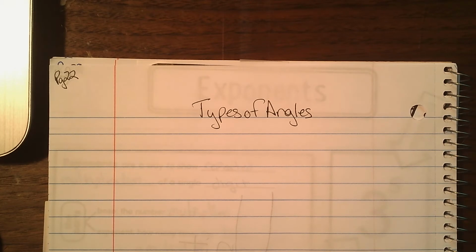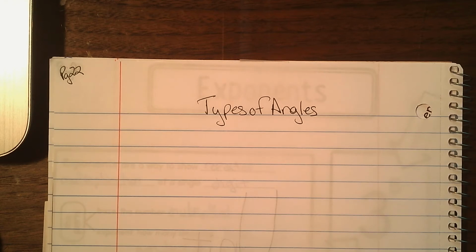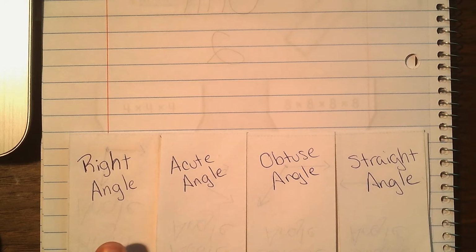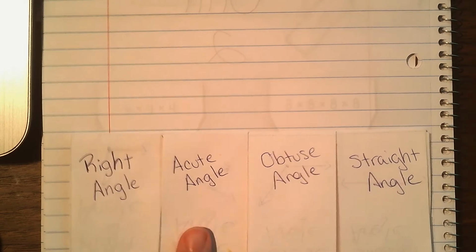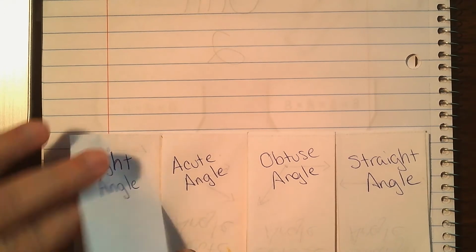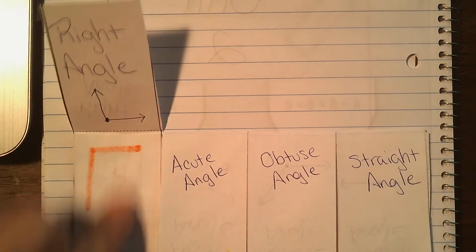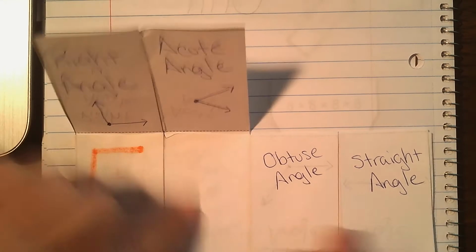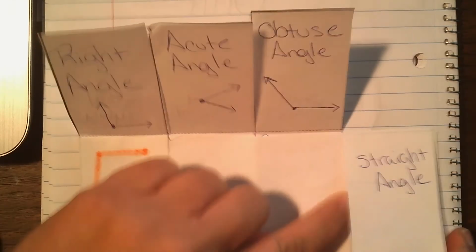Now, in reading the directions that I sent you, you should already have the bottom piece of this page completed. The bottom piece should be attached to the bottom of your notebook like this. You should have the name of each type of angle: right angle, acute angle, obtuse angle, and straight angle. When you cut out your student template, make sure that you do not cut straight across. You want to have flaps. It's basically like a 3 flap. So here you have right angle, acute angle, obtuse angle, and straight angle.